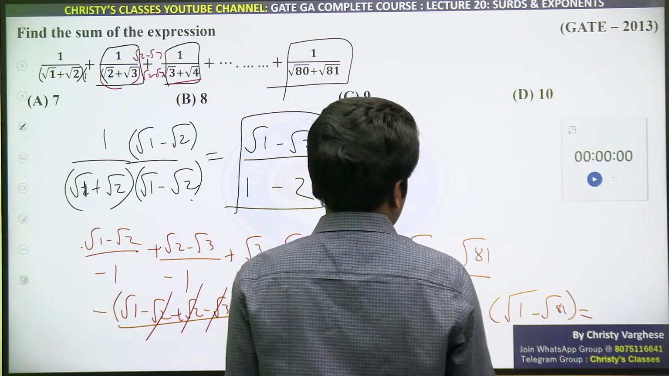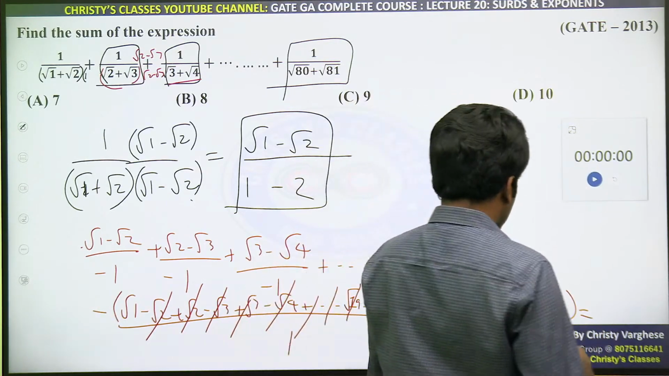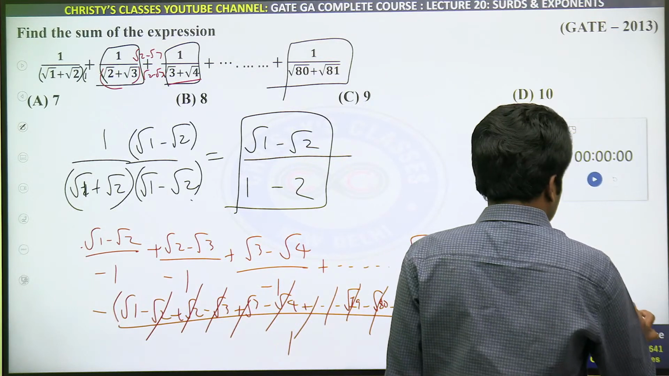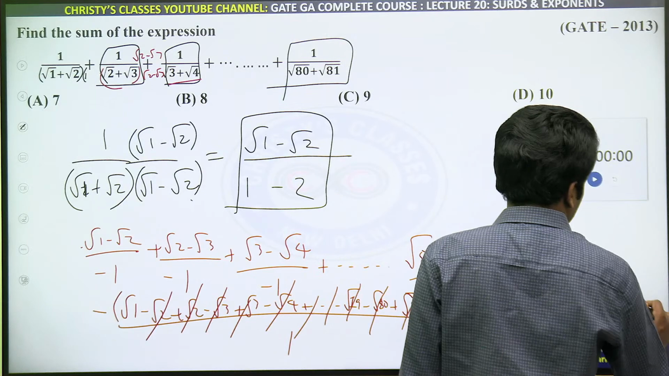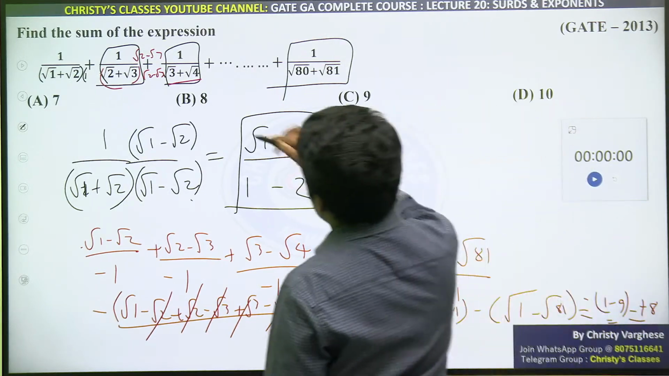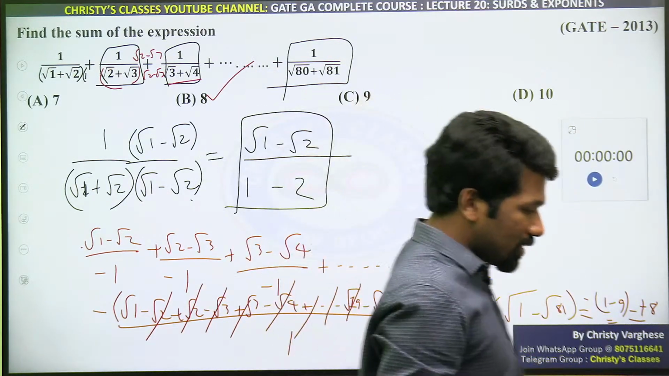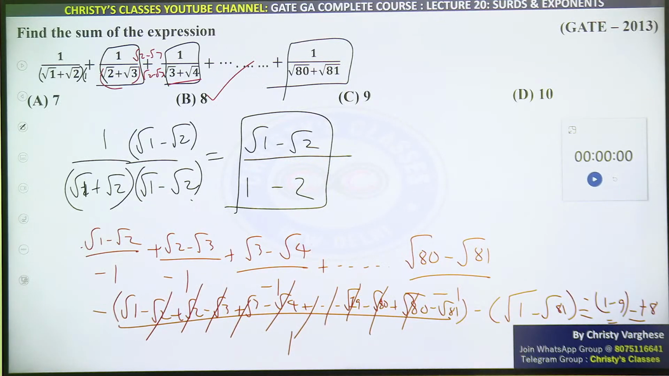So that I can write it as root of 1 is what? 1. 1 minus 9, minus of it. Minus 8, minus will be plus 8. So plus 8 will be the answer. Is that clear? Interesting question now.